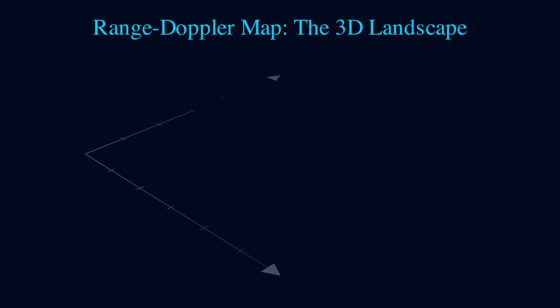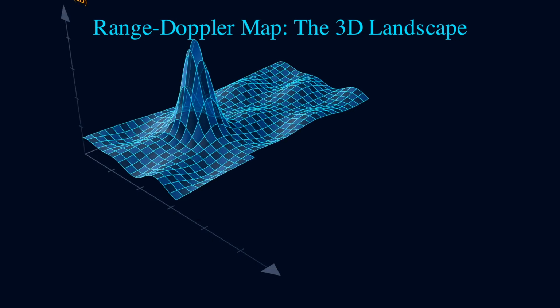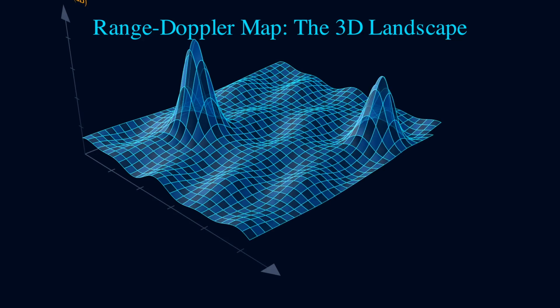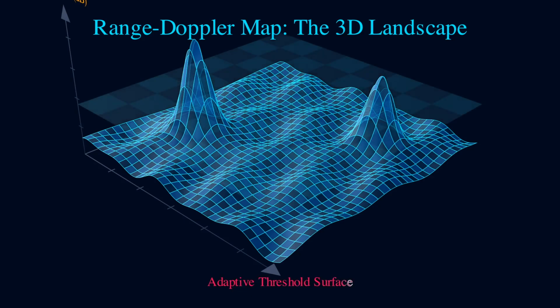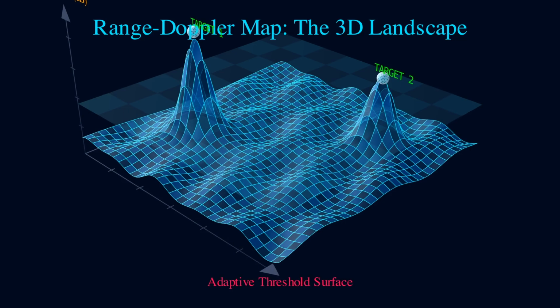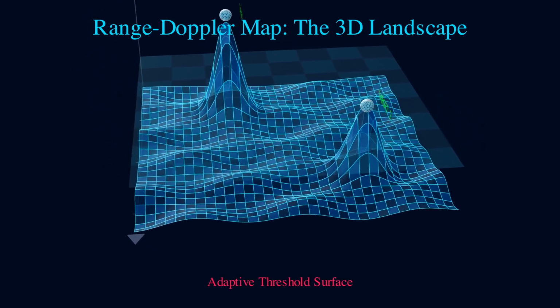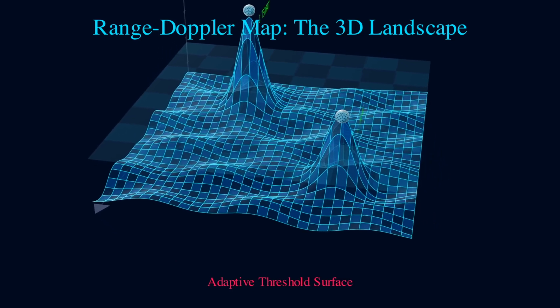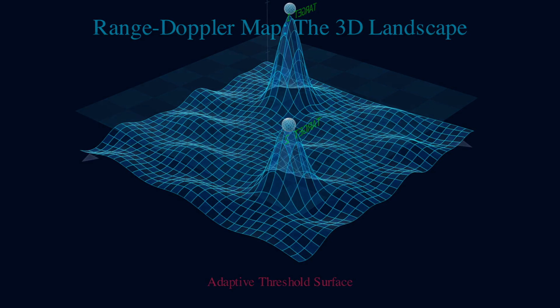Let's visualize this in 3 dimensions, the range Doppler map. Range along one axis, Doppler frequency representing target velocity along another, and amplitude in the vertical dimension. The blue surface represents our noise floor, it undulates with environmental variations. The pink plane cutting through this space is our adaptive threshold surface. Notice the 2 green spheres, these are our detected targets, peaks that rise above the threshold plane. This 3D perspective reveals why CFAR is so powerful, it creates a dynamic detection landscape.